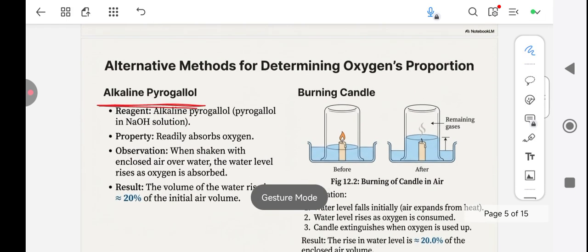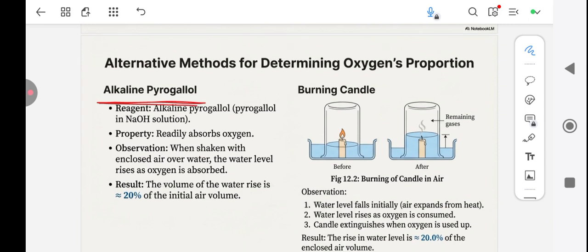Next, we have the alkaline pyrogallol. What the alkaline pyrogallol does is that it readily absorbs oxygen. So keep this in mind. Whenever you see questions asking you, when alkaline pyrogallol is exposed to air, which of the gases will remain? Note that the only gas that will be removed is oxygen. So all the other gases are going to remain.